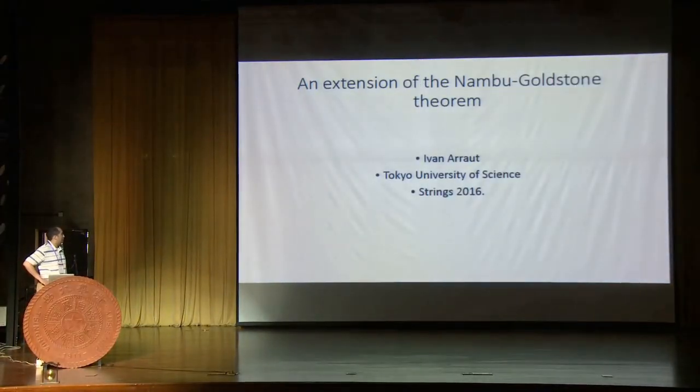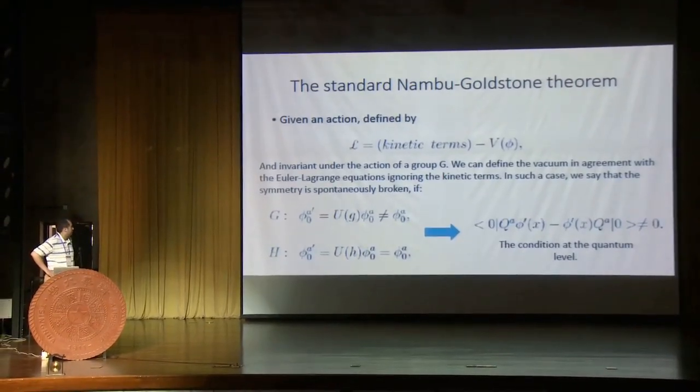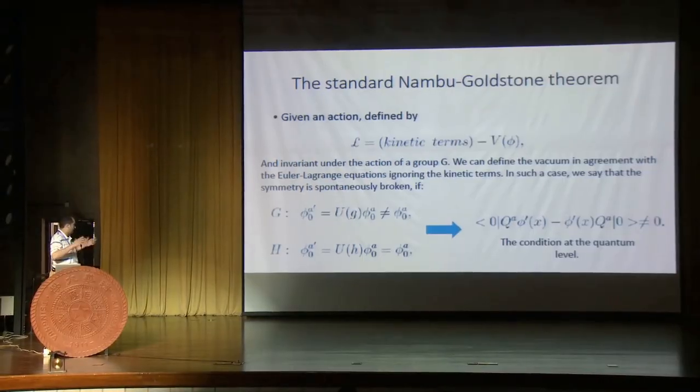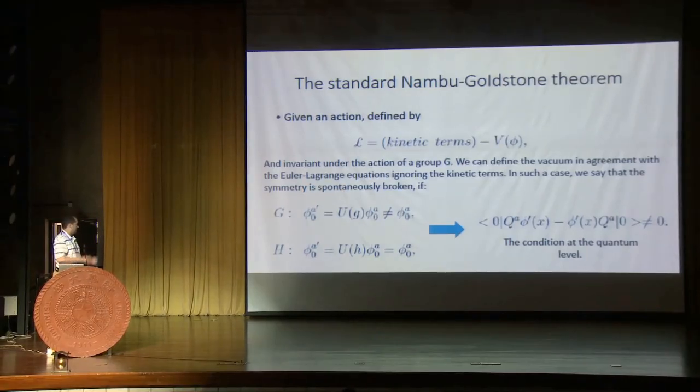I come to talk about the extension of the Nambu-Goldstone theory, specifically for non-relativistic systems. The standard Nambu-Goldstone theory basically says that you have an action which is invariant under the group G, the large group. The vacuum is not necessarily invariant under the action of the full group. Instead, it's invariant under the action of a subgroup.